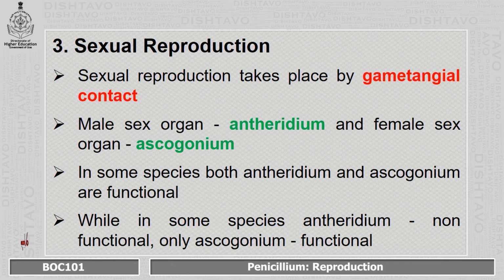Sexual reproduction takes place by gametangial contact, wherein the two gametangia come in contact with each other. Content of one gametangium is released into another and then further development takes place. The male sex organ is called antheridium, and the female sex organ is called ascogonium. While in some species antheridium is non-functional and only ascogonium is functional.